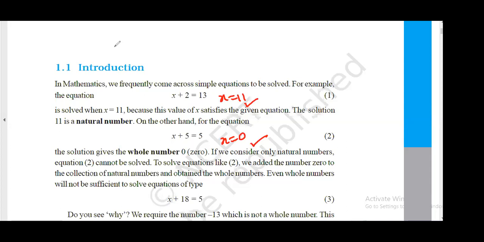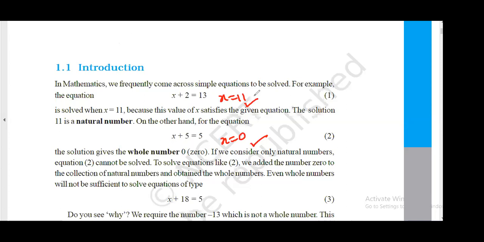If rational numbers are part of real numbers, then integers and fractions and decimals are part of rational numbers. Then natural numbers and whole numbers are part of integers.